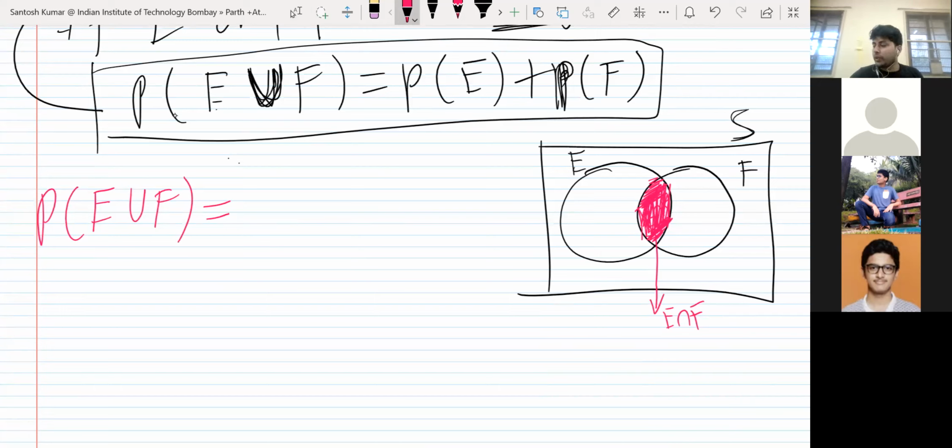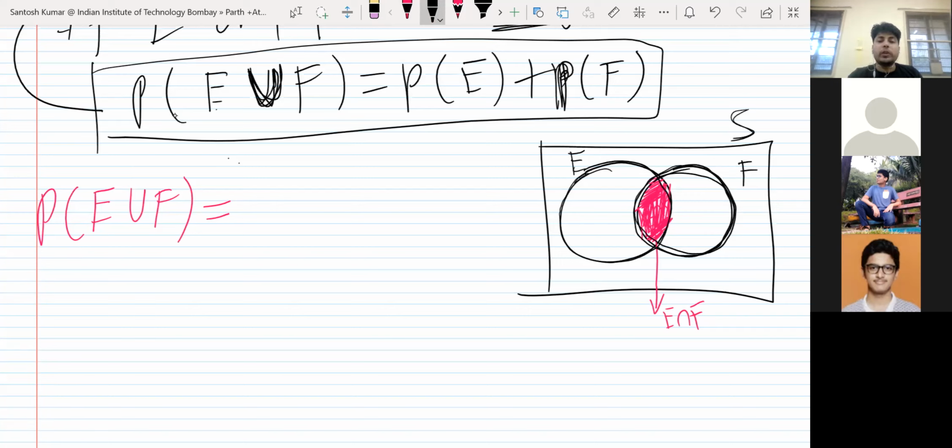Do you know the formula of E union F? No, sir. Okay, so look into this figure. Probability of E plus probability of F minus probability of E intersection F. And you can simply relate to this figure also.